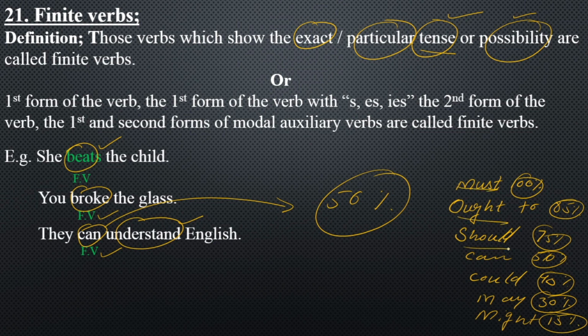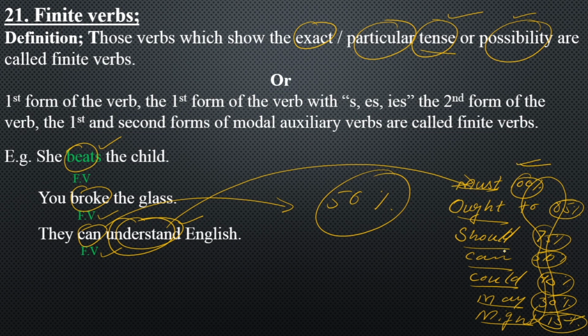Must, ought to, should, can, could, may, might. And these all are the exact possibilities of any action which we are talking about, like understand. Now this is the name of an action, understand. This can be done 100% to 15%. Whatever the possibilities are, those are being told by the modal auxiliary verbs.